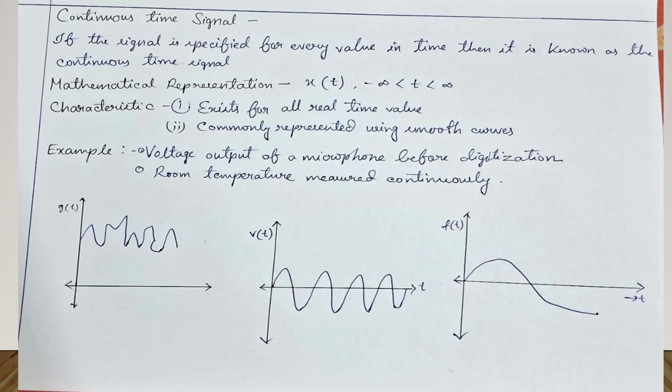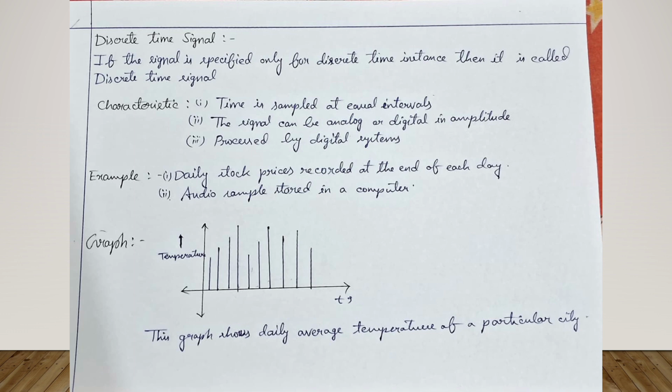Continuous time signal. If the signal is specified for every value of time, then it is called a continuous time signal. Characteristic: it exists for every real time value, commonly represented using smooth curves. Example: voltage output of a microphone before digitization, or room temperature measured continuously. If the time interval is short, then it will be called discrete.